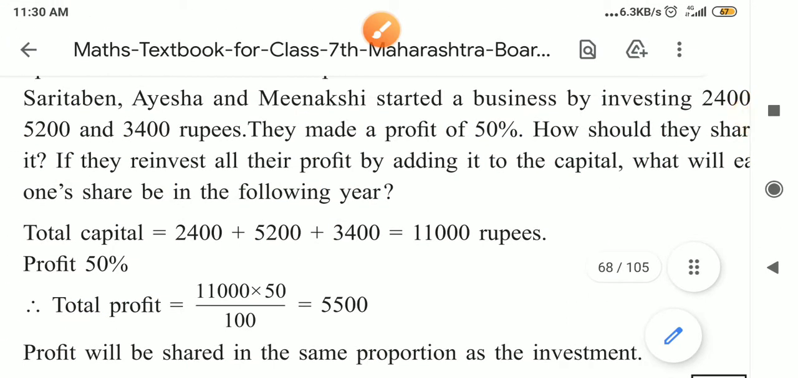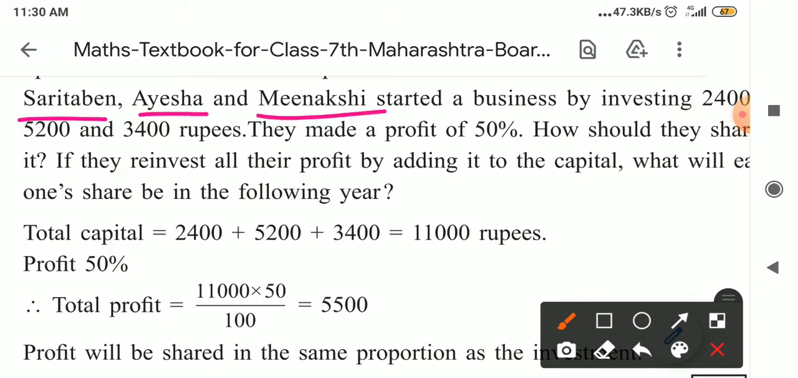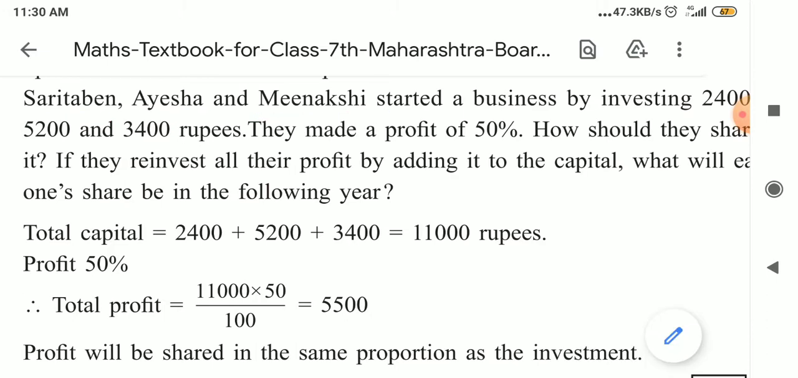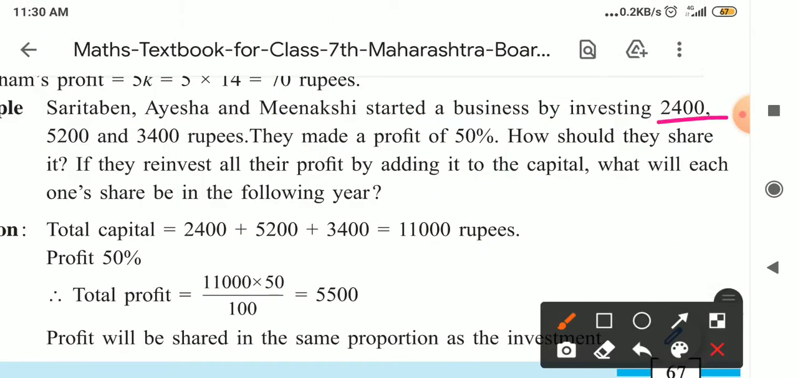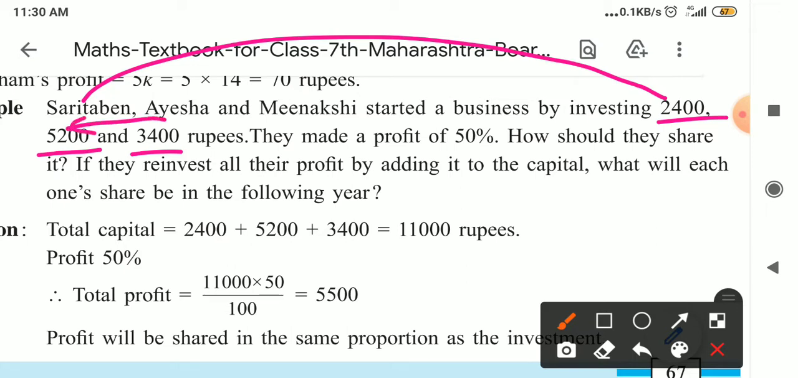Sarita Ben, Aisha and Meenakshi started a business by investing how many rupees? 2400, then 5200 and 3400 rupees. Sarita Ben's investment is 2400, Aisha's investment is 5200 and Meenakshi's investment is 3400 rupees.